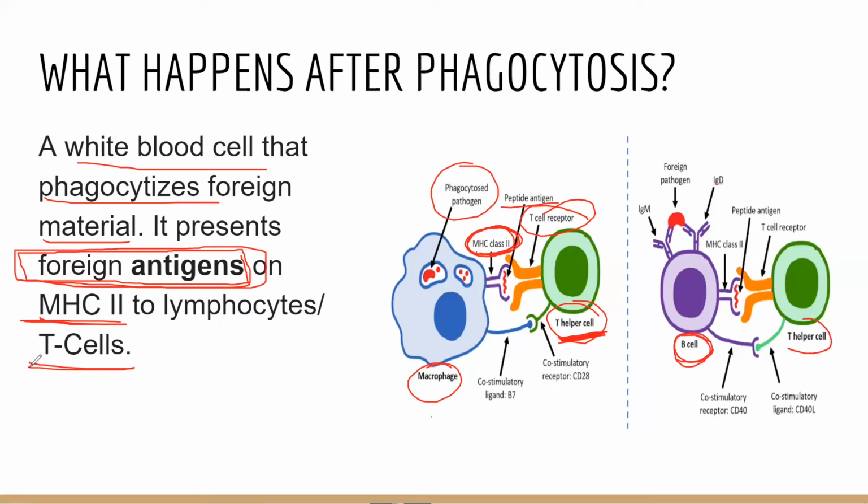The T cell will have the peptide antigen transferred to the B cell with the help of, again, MHC. The T helper cell is going to give that information to the B cell. Now let's understand it more clearly with the help of the next slide.